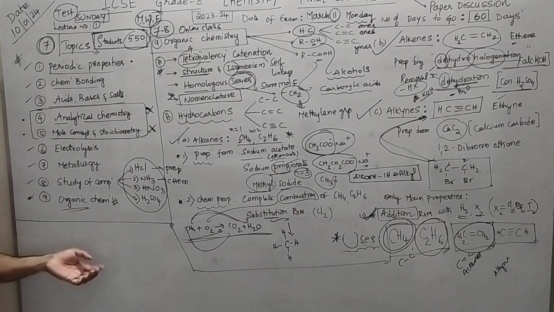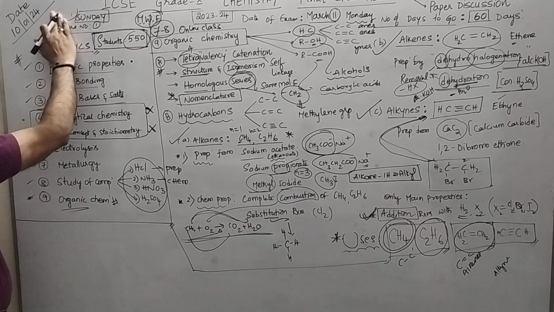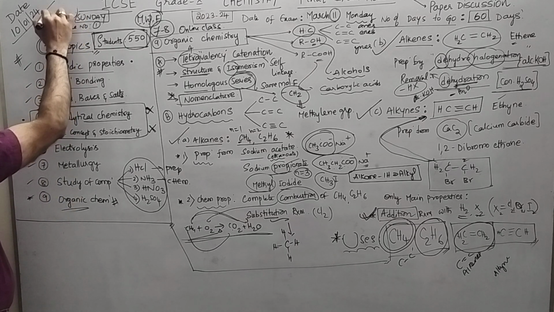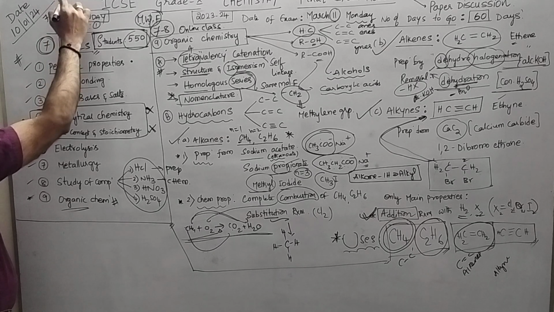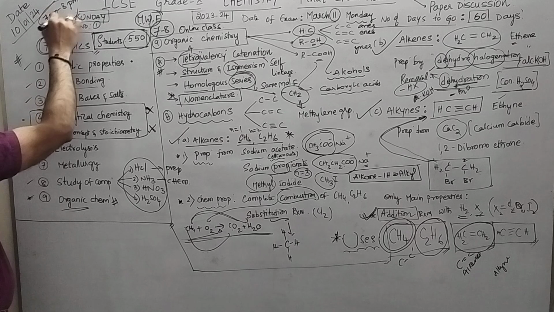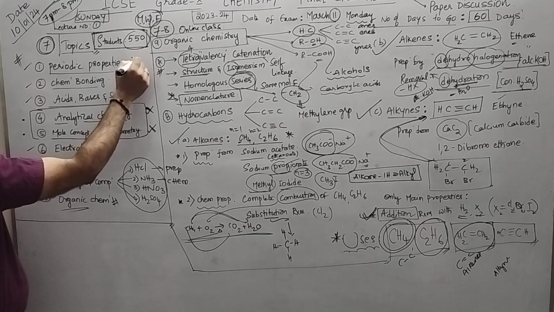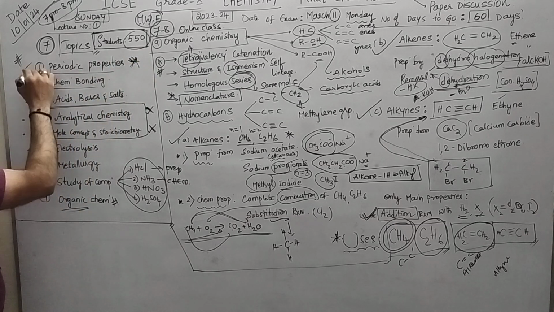Hope you have had a glance of what concepts we are going to discuss further, and today you are aware that we are going to meet 7 p.m. to 8 p.m. I think you have understood this. So today's online class, 7 p.m. to 8 p.m., we are going to discuss the first one, that is periodic properties.